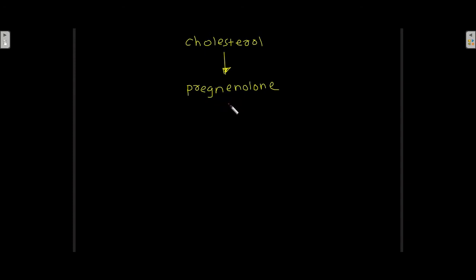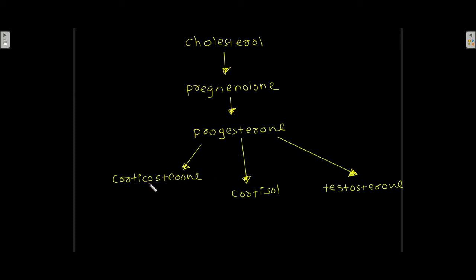Then this pregnenolone is converted into progesterone, and then this progesterone is converted into corticosterone, cortisol, and testosterone. Progesterone is also a steroid hormone, but it can be converted into other steroid hormones.